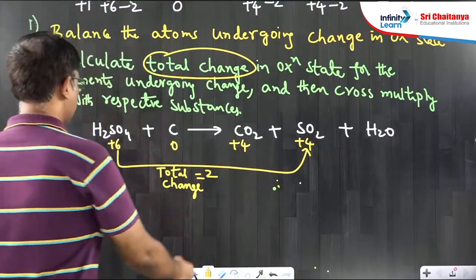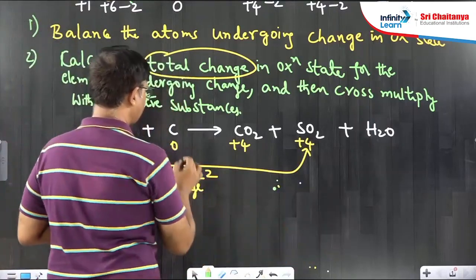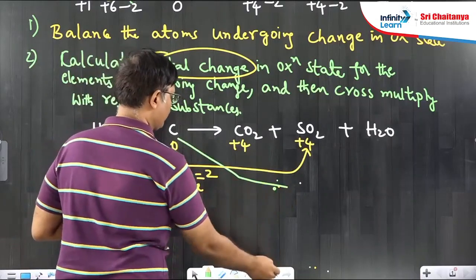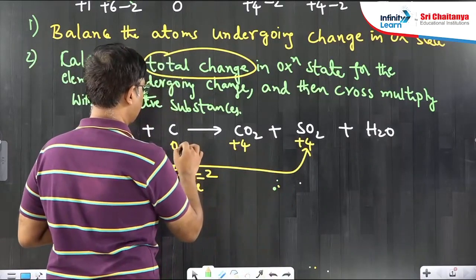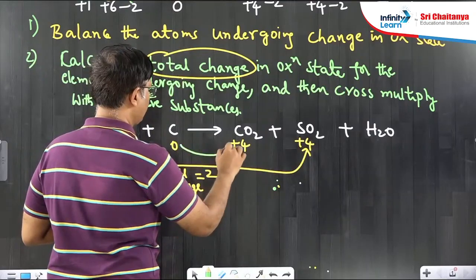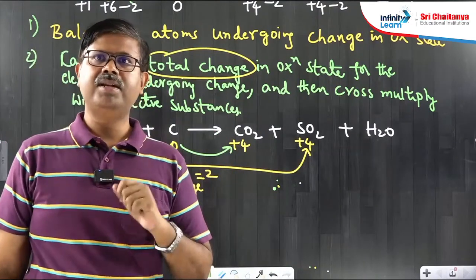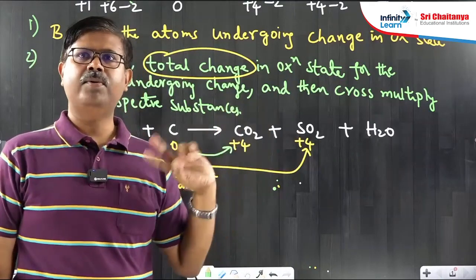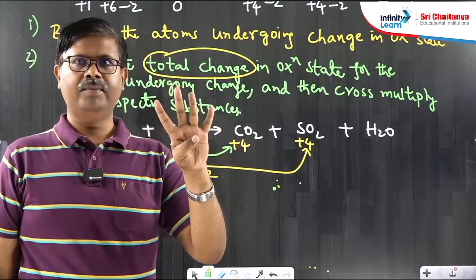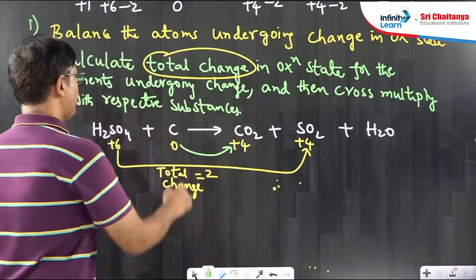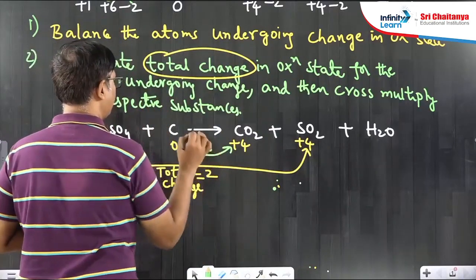Okay. Now, what about carbon? Similarly, carbon is going from 0 to +4. What is the total change? 0 to +4 means the positive change is 4. How many carbons are involved? 1 only. So the total change here will be 4.